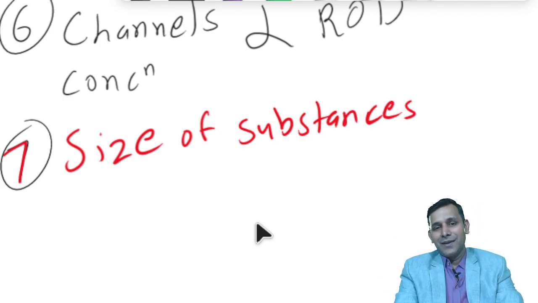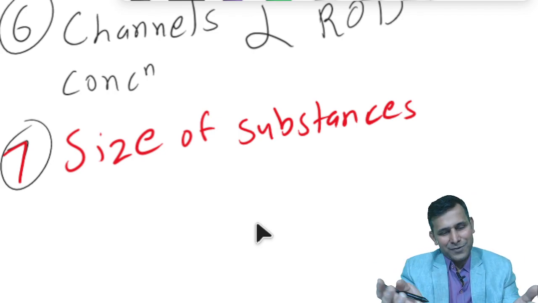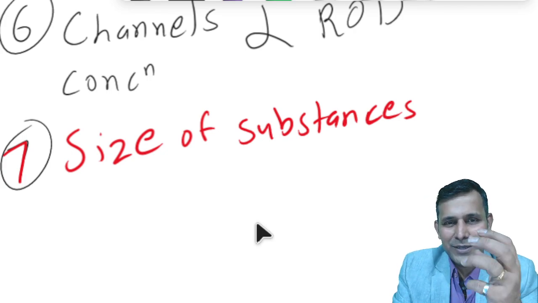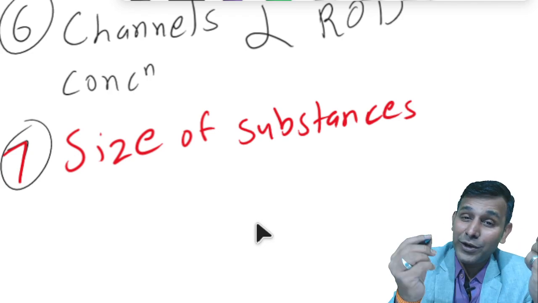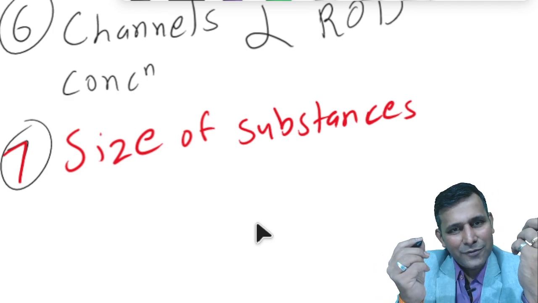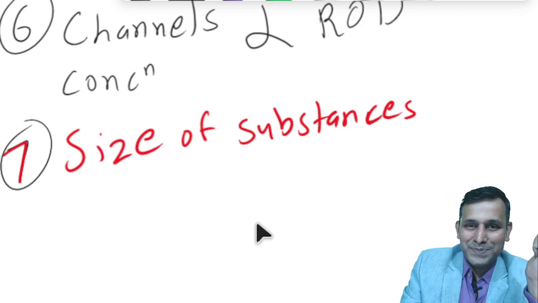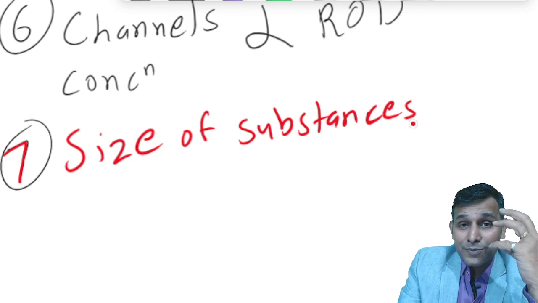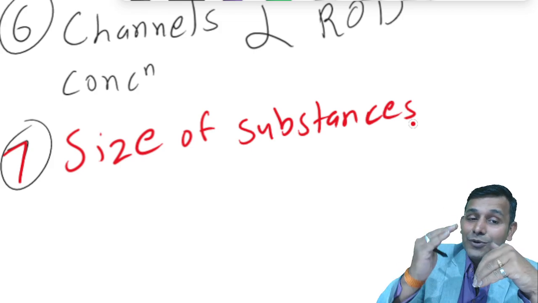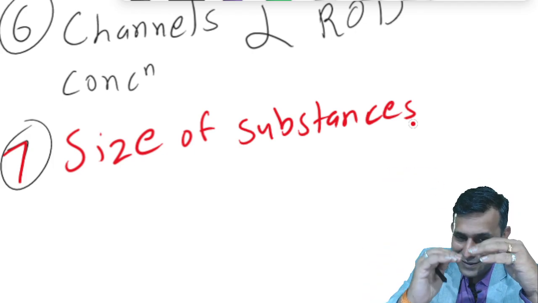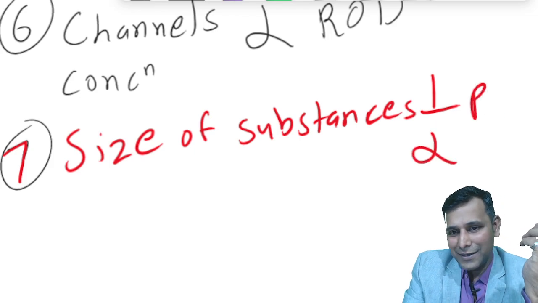What do you think? We always say that the thinner will move much more faster than the thicker one. It's very common thing you should be able to understand. Say glucose molecule, very big, C6H12O6, whereas the sodium ion, very small one. So if these two have to compete for a movement, definitely sodium ion movement will be much more faster. So size of the substance, smaller the size, more the rate of diffusion. I'll repeat, lesser the size, more is the rate of diffusion. More the size, lesser the rate of diffusion. So size of substance will be inversely proportional to the rate of diffusion.